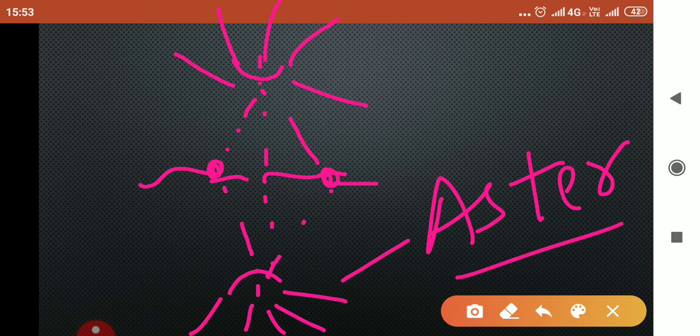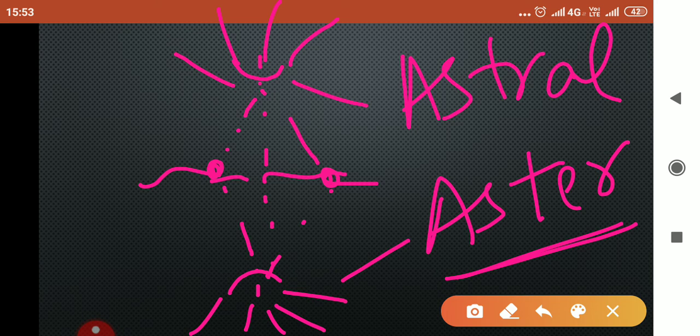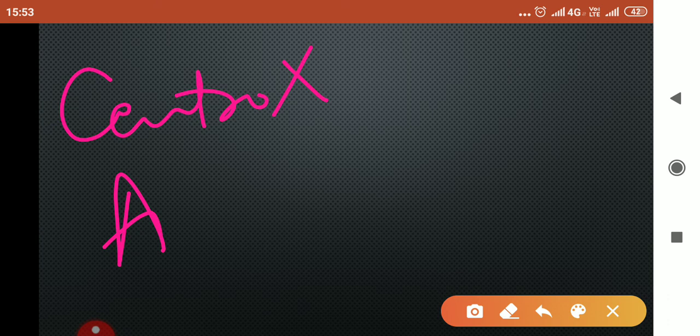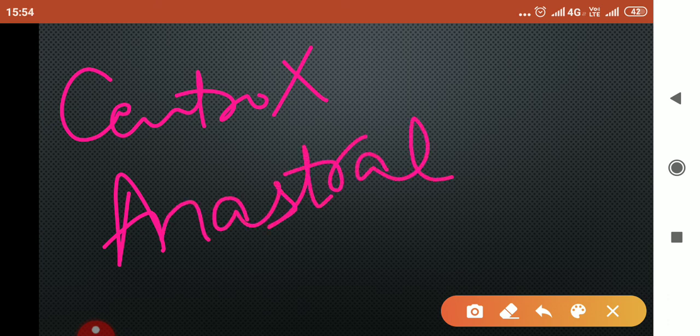That's why the cell division occurring in animal cell in which aster is formed is called astral division. And in plant cell, which does not have centrosome, the division occurring is called anastral division.